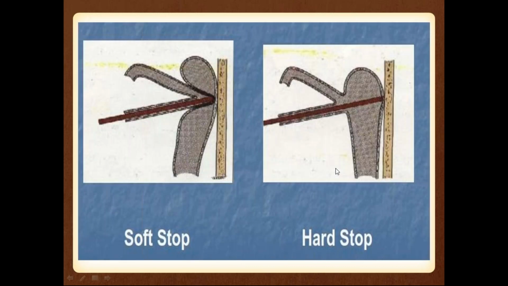This will indicate that there is a problem in the nasolacrimal duct, not in the canaliculi or in the lacrimal sac. So when it directly hits the bone, then you can say that there is a problem in the nasolacrimal duct. The hard stop where we are touching is the lacrimal bone.